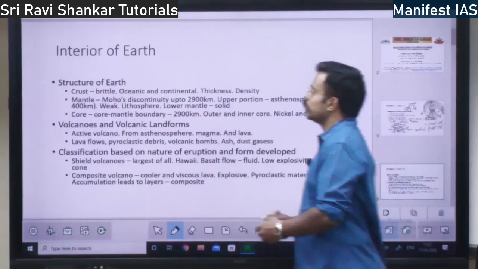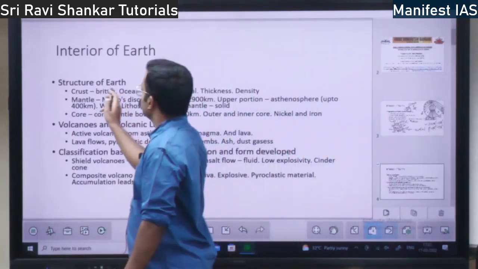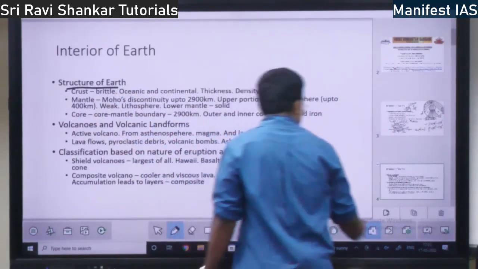Next you have structure of the earth. For the structure of the earth, I will show you the diagram first.